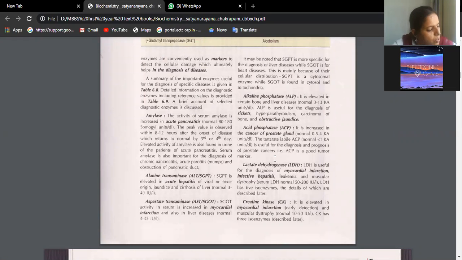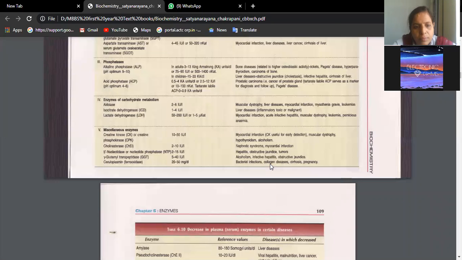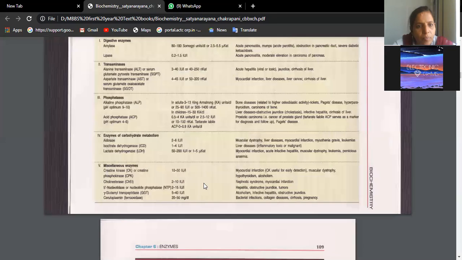Did you open the page 246, Imad? Yes, ma'am. It is fructose 1,6 bisphosphate aldolase enzyme. It is involved in glycolysis and gluconeogenesis. See here on the screen, deficiency of this enzyme is found in muscular dystrophy, liver diseases, myocardial infarction, myasthenia gravis, and leukemia.